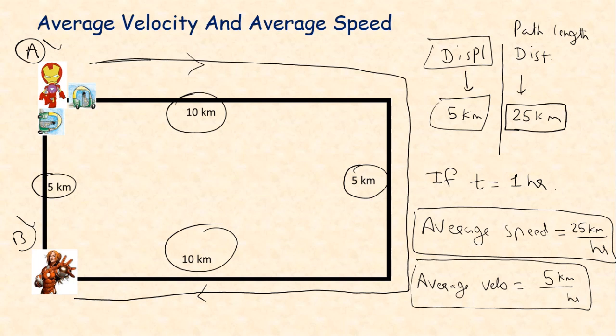So over here, in case the object is moving directly from point A to point B in 1 hour, if he takes 1 hour to move from point A to point B, then in the comment section tell me what will be the average speed and what will be the average velocity. Okay, so let's see the next topic.